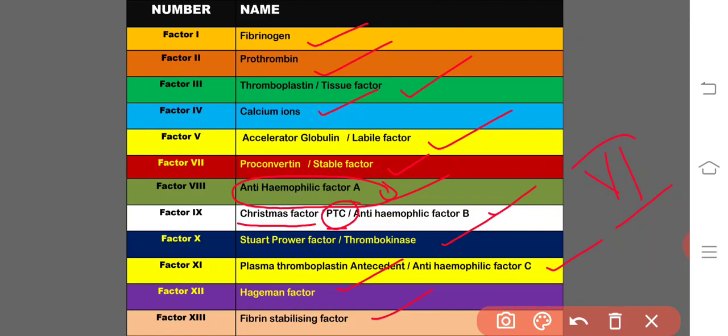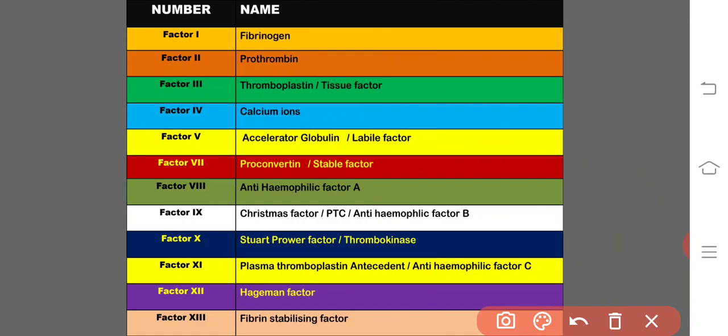Now, out of these 12 factors, vitamin K is required for the synthesis of factor number 2, 7, 9 and 10.